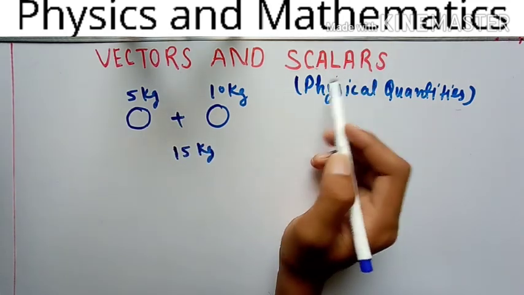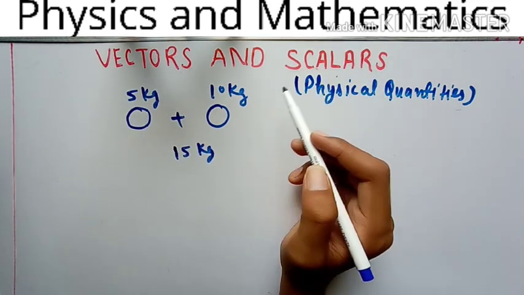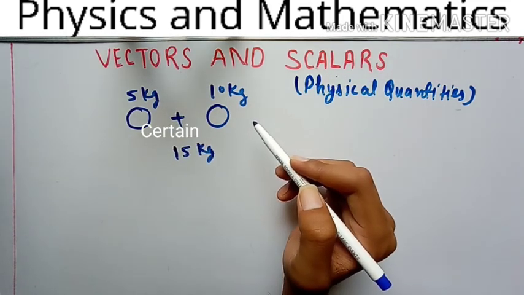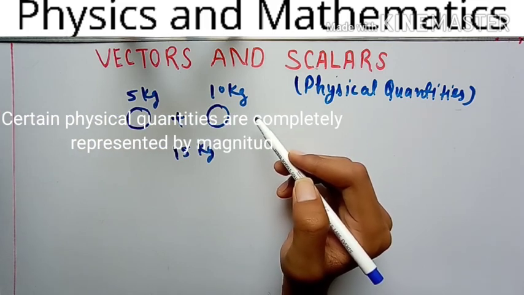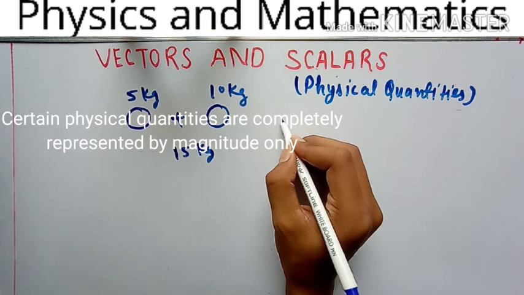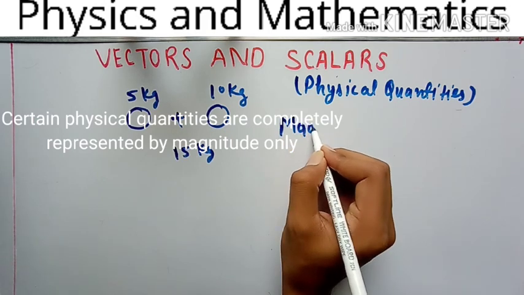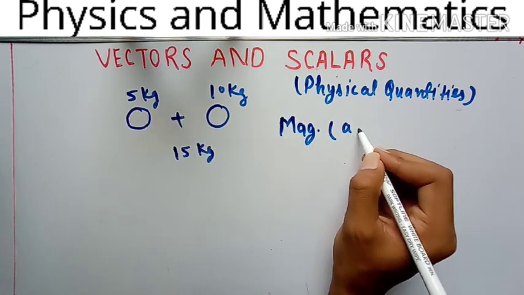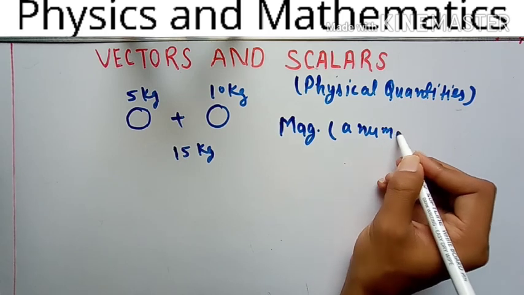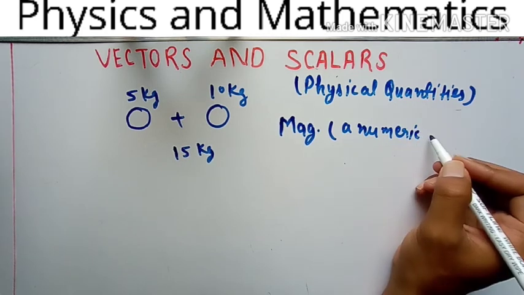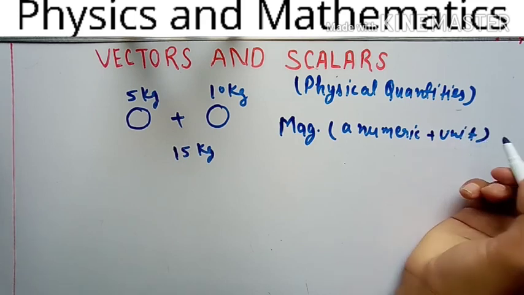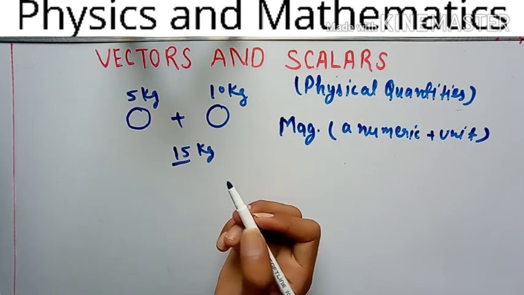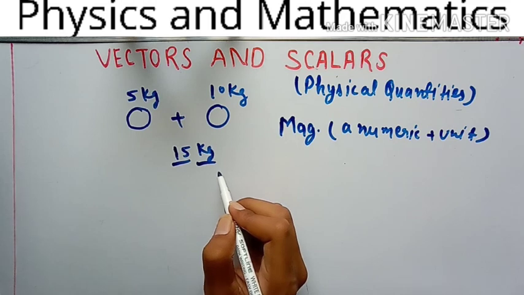So defining a scalar: certain physical quantities that are completely represented by magnitude only, and in magnitude we have a numeric value and a unit. You can see over here 15 is the numeric value and kg is its unit.